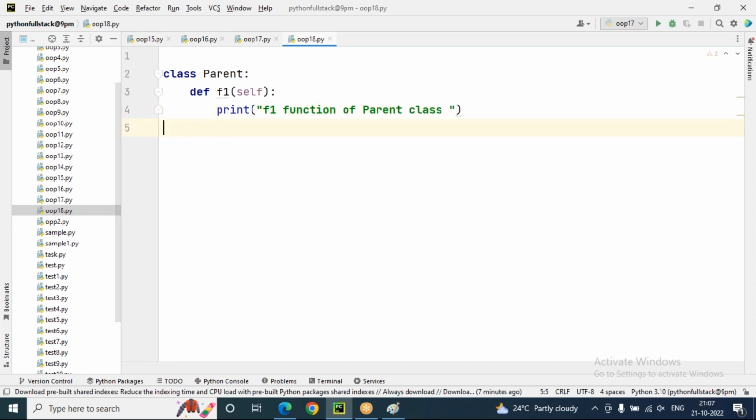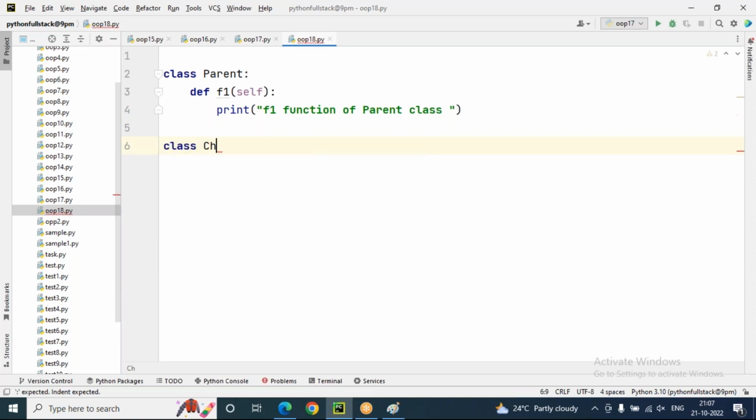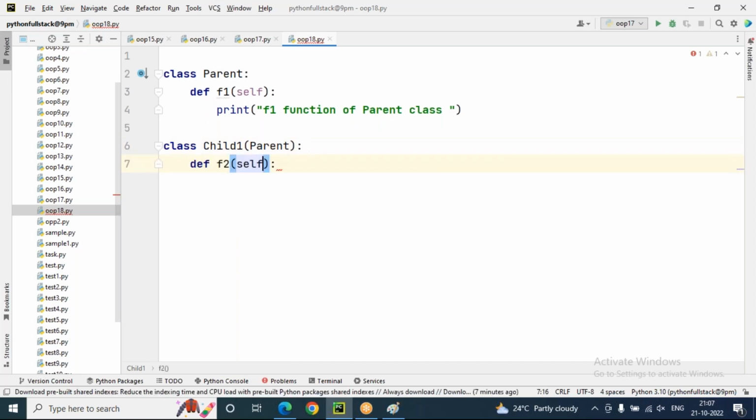Let's create one more class, Child1, which is inherited from Parent. So def f2 is there, print f2 function of child1.